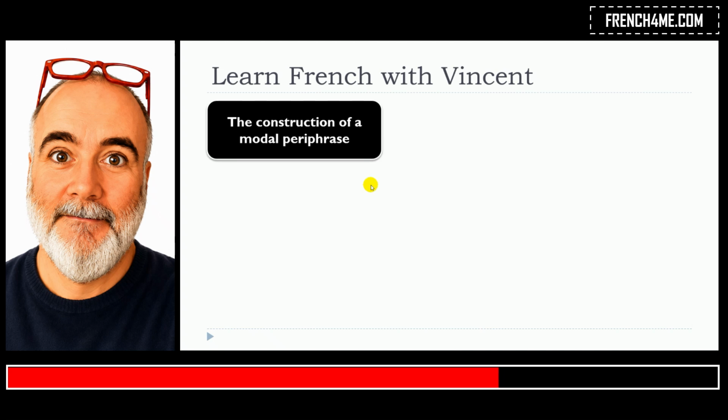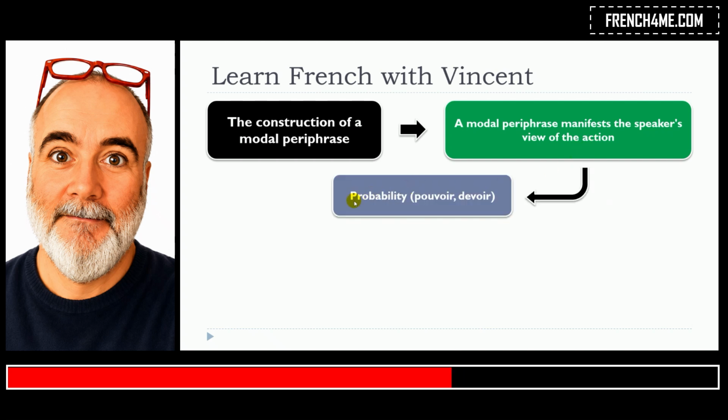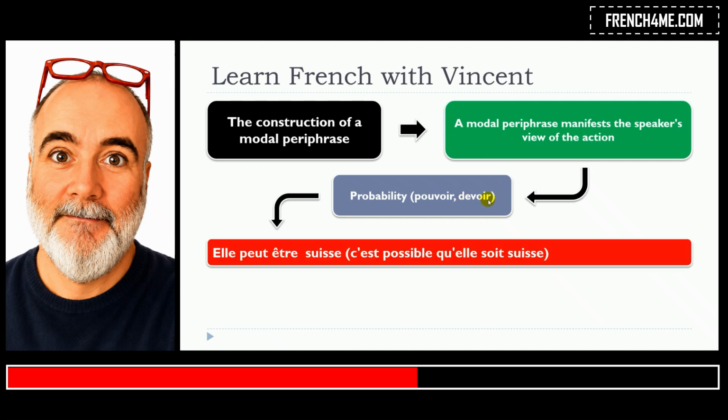So the construction of a modal periphrase. A modal periphrase manifests the speaker's view of the action. So this is the important thing about it. The probability will be introduced with the verbs pouvoir or devoir. And so we'll see some examples.